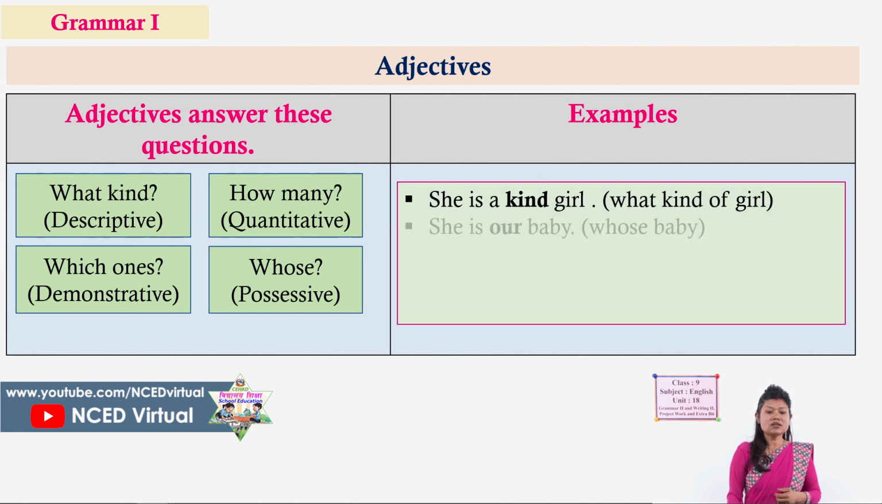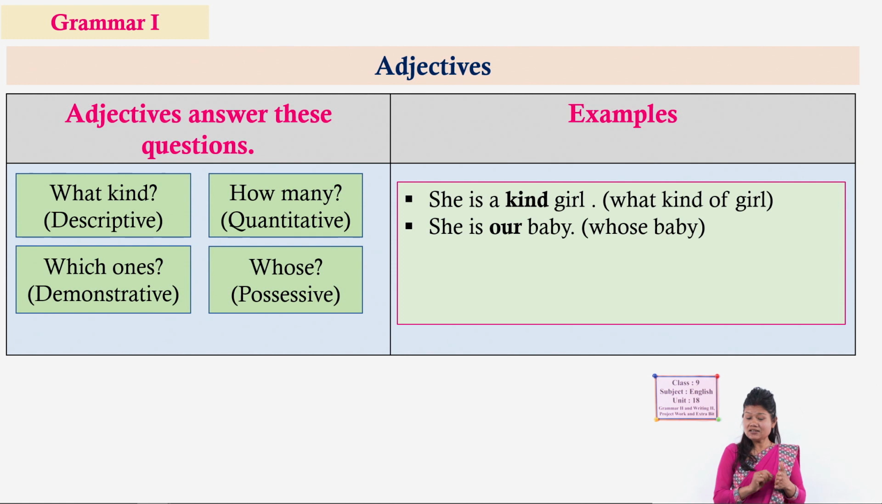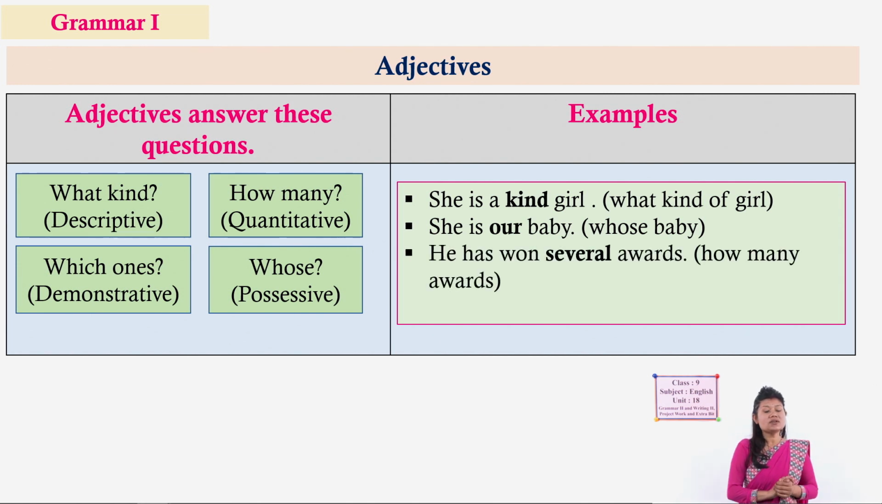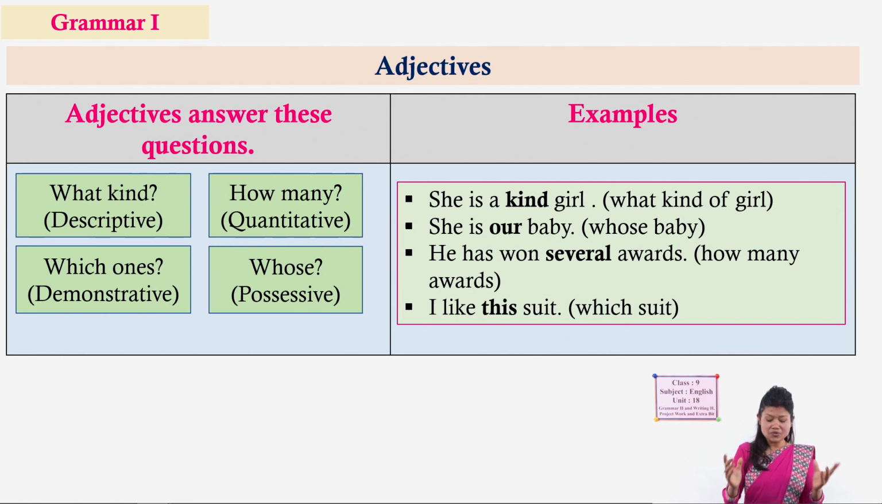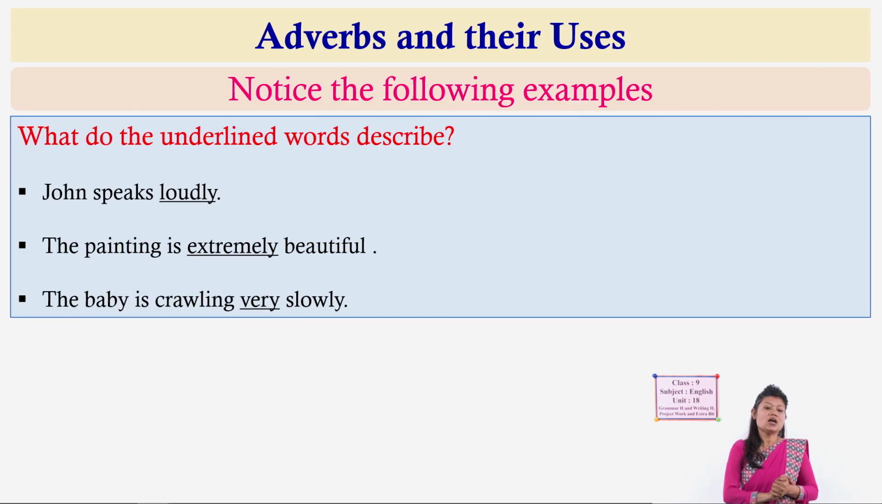Some examples will make it clear. She is a kind girl. Here kind is an adjective, but it is a descriptive adjective because it answers what kind. And she is our baby, then it is possessive. It answers whose baby, our baby. And he has won several awards. How many awards? So quantitative, several. And I like this suit, so here this is a demonstrative adjective.